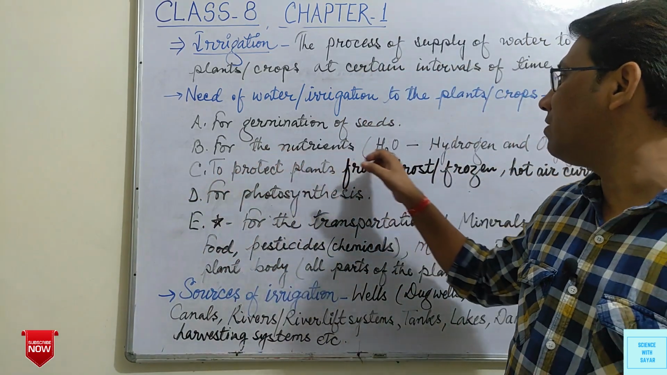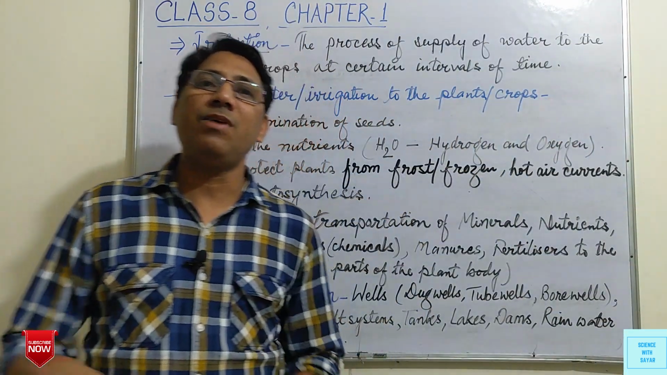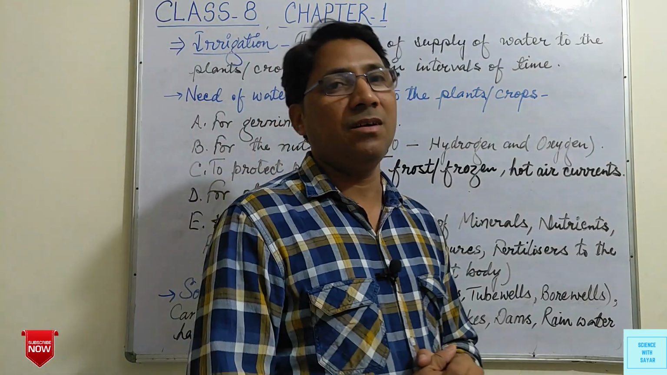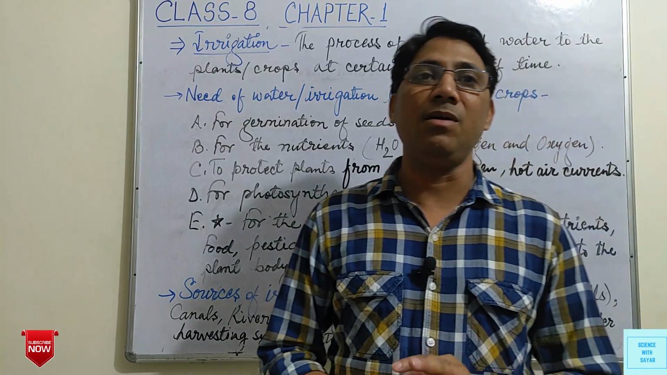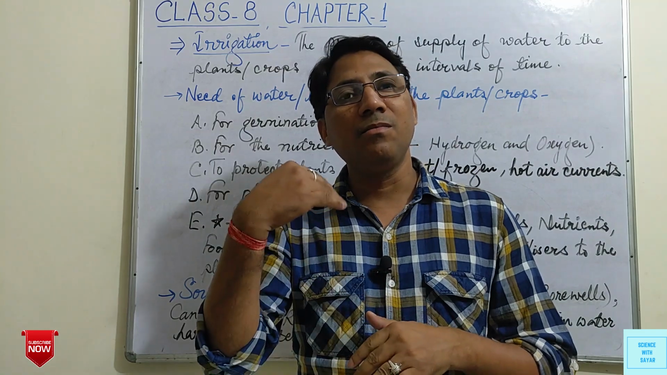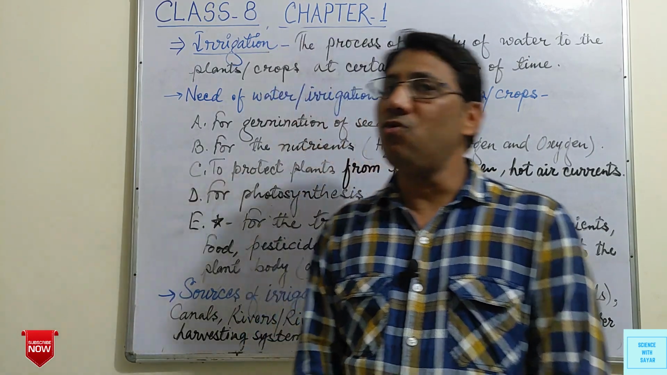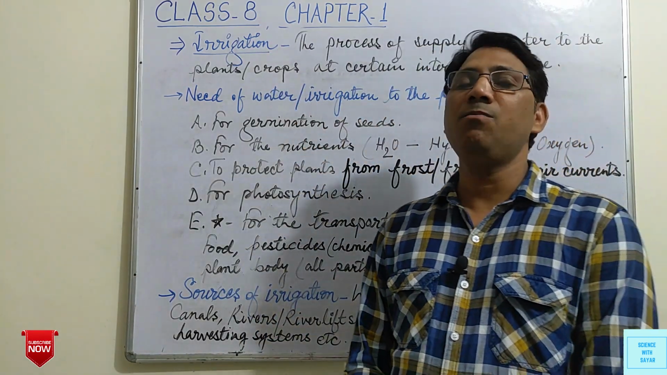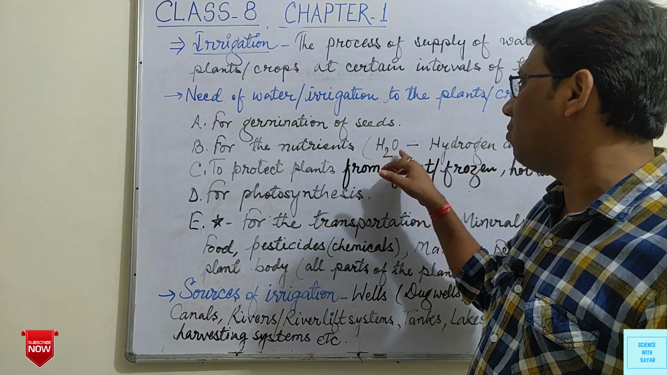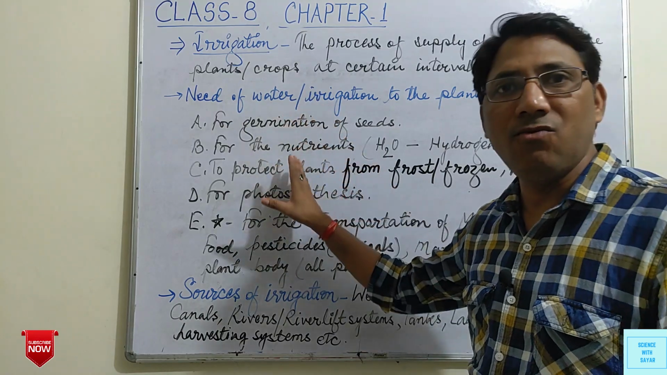Second, for the nutrients H2O, hydrogen and oxygen. As we know, different types of nutrients are required by the plants, and as we studied, 16 nutrients are required for growth, among which some nutrients are provided by soil, some by water, and some by air. So through water, two types of nutrients can be provided to the plants. According to the formula of water, H2O, those are hydrogen and oxygen. Two types of nutrients are provided to the crops by water.